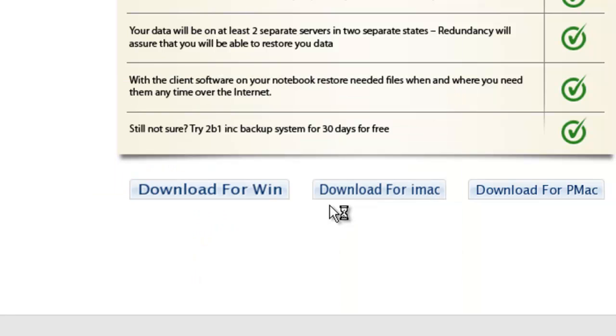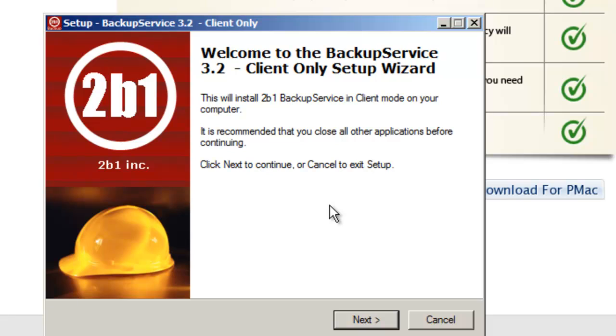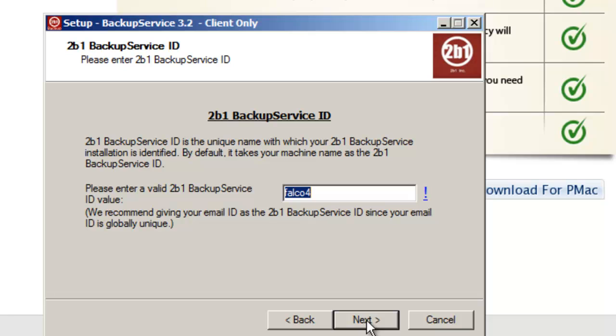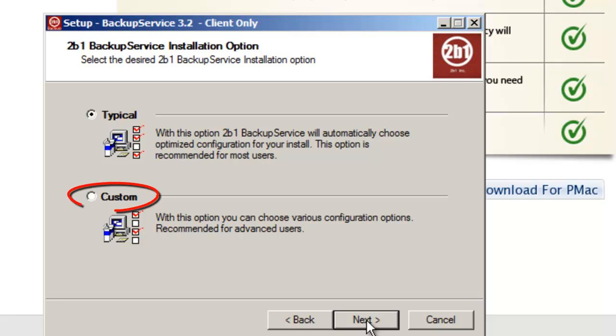When you get to the Backup Service Client installation wizard, please click on the Next button. Click on the Accept the Software License Agreement option and then click on the Next button. In the next window, the installation program selects the name of the computer that you are installing the 2B1 Backup program on. We suggest to go with the default and then click on the Next button. Now, select the installation option Custom and click on the Next button.